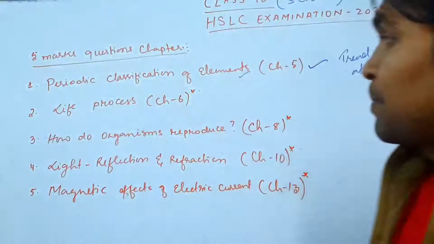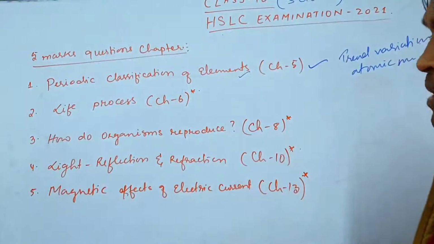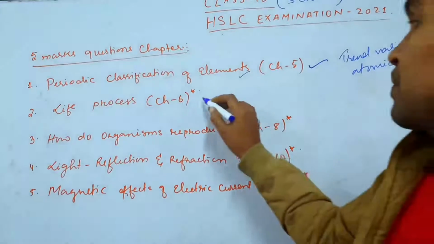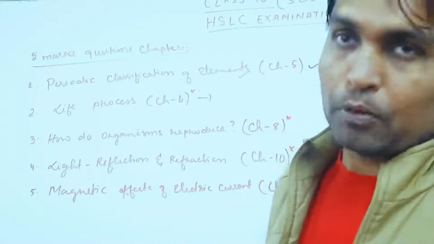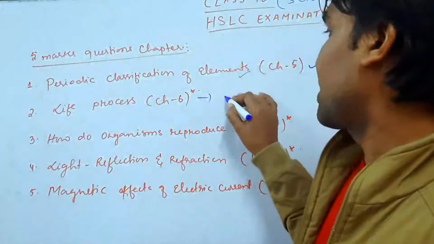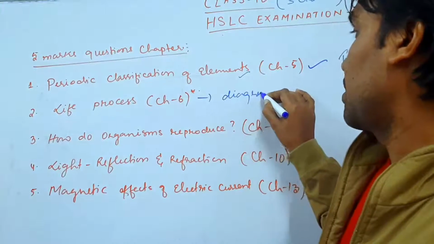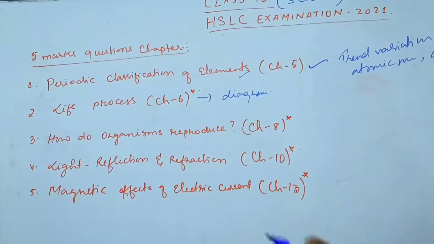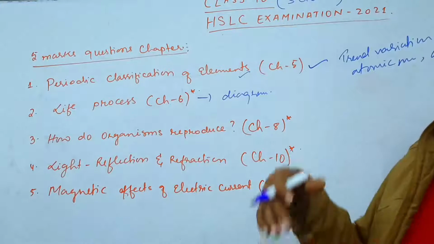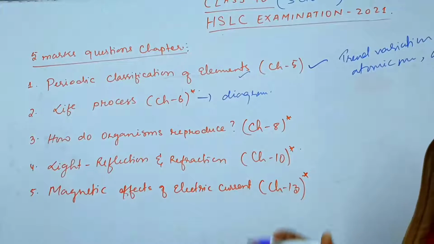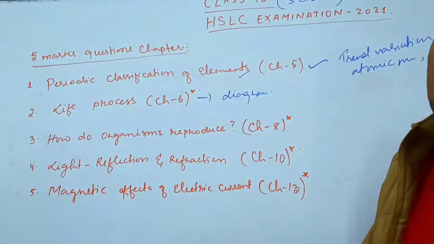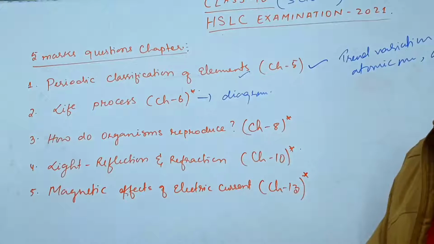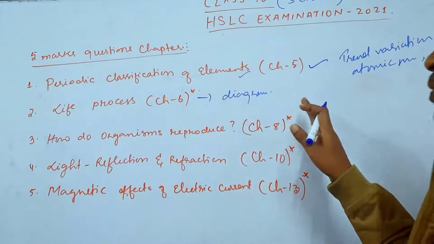Next 5 mark chapter is life process, chapter number 6. Basically I will suggest all of you, it's not that only you should study this one, you can study other things also, but according to my opinion, you should study the diagrams from this chapter. Different flowers diagrams, reproductive systems, nephron, human brain, all those things come under this. You should study the diagrams plus labelling of the diagrams properly. It can be asked for 5 marks.